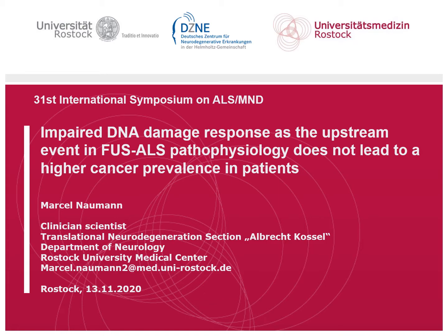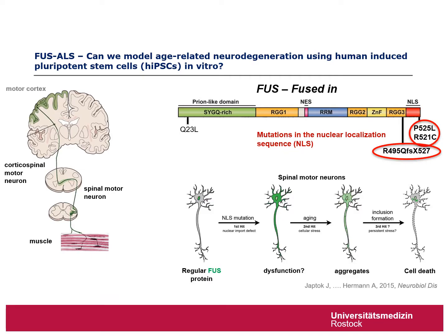Of FUS-ALS. As you certainly know, mutations in fused in sarcoma are found in up to 5% of all genetic ALS cases and are mainly located in the C-terminal domain, which is coding for the nuclear localization sequence. Such mutations lead to an imbalance and disturbance of the physiological nucleocytoplasmic ratio of the FUS protein. However, how this leads to motor neuron degeneration is currently not known.